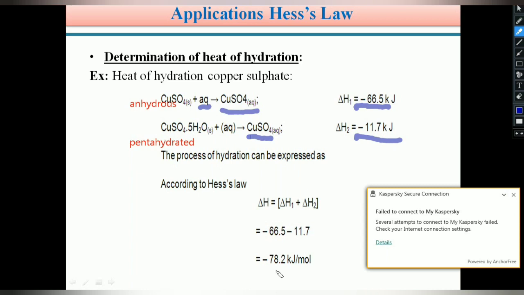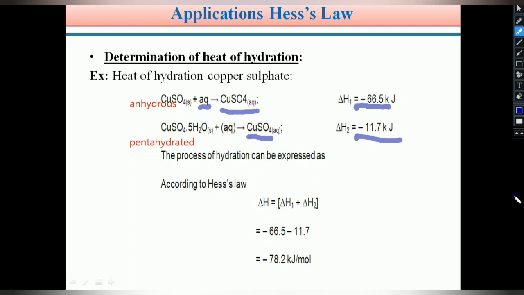In this manner, with the help of Hess law, we can easily find the heat of hydration as well as the heat of formation of an unstable intermediate, and the heat of hydration of solid copper sulfate. These are the applications of Hess law.